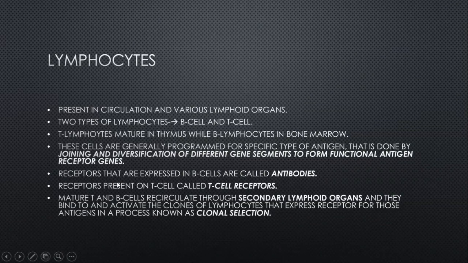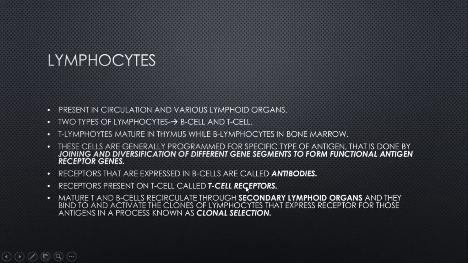The receptors possessed by B cells are called antibodies. B cells have the receptor on their surface, and we call these receptors antibodies, while the receptor on a T cell is called the T cell receptor. Mature T cells and B cells recirculate through secondary lymphoid organs and they bind to and activate the clones of lymphocytes that express receptors for those antigens in a process known as clonal selection.